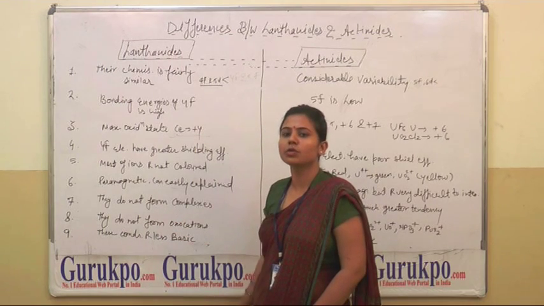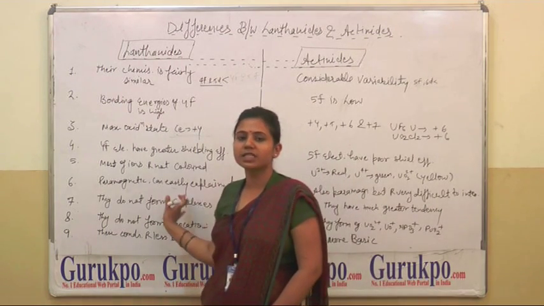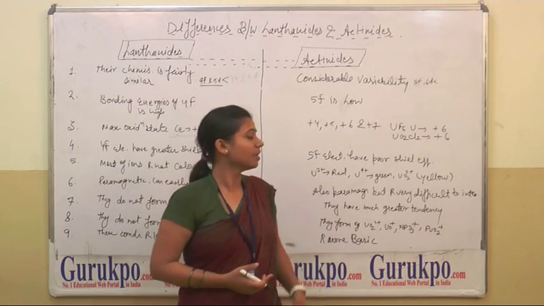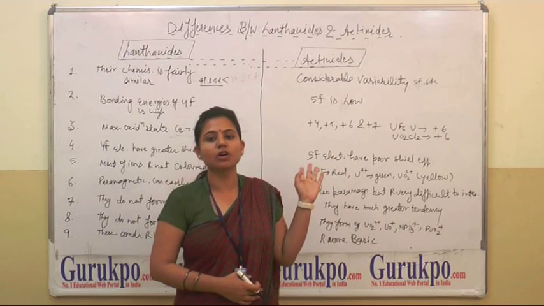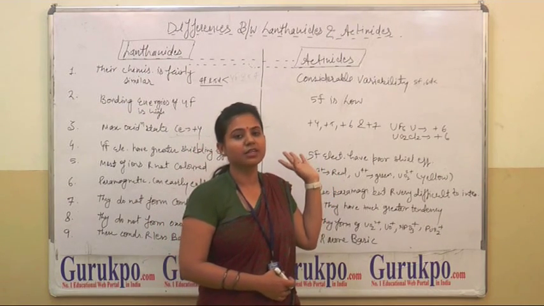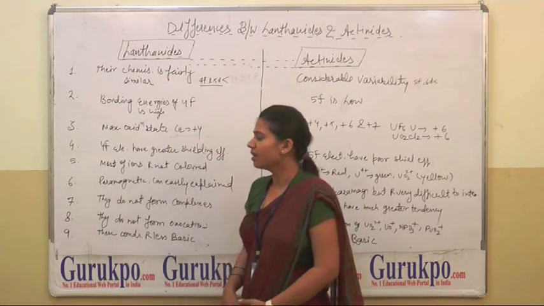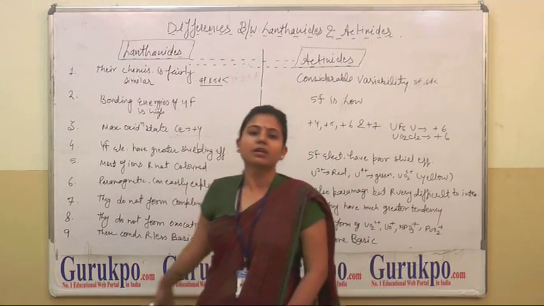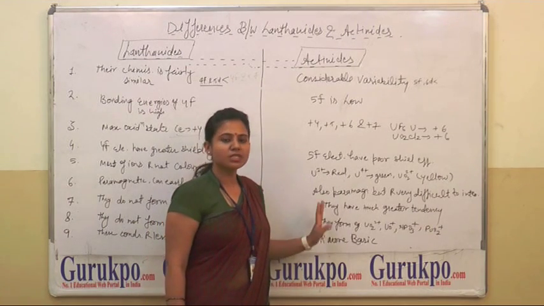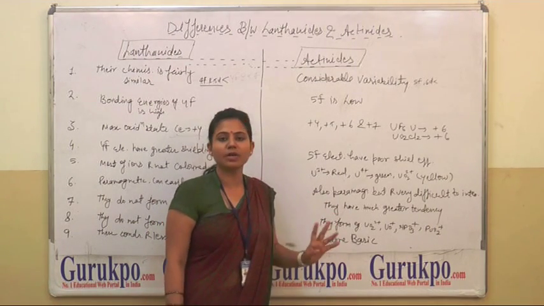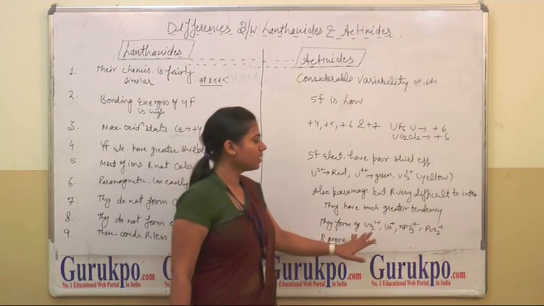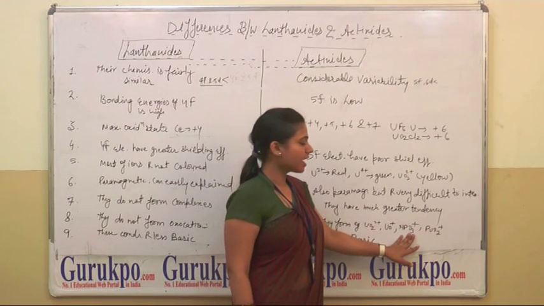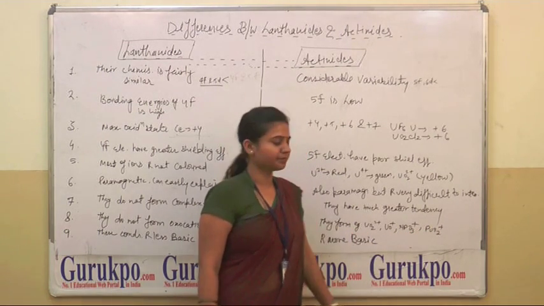Now the next point is that lanthanides do not form complexes, but we can see that actinides most widely form complexes. Now the next point is that lanthanides do not form oxocations, but actinides mostly form oxocations. Examples of oxocations are uranium dioxide, uranium oxide, neptunium trioxide and plutonium oxide.